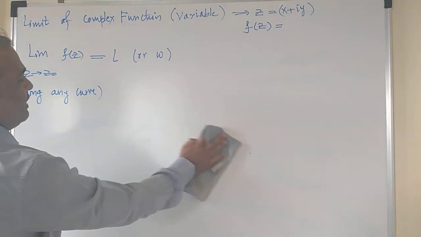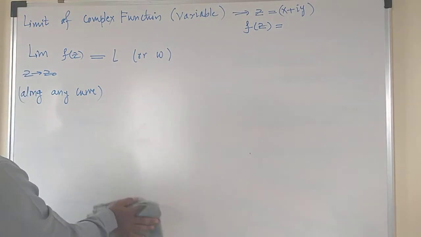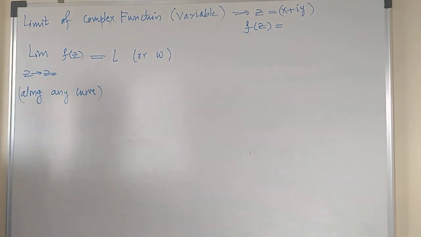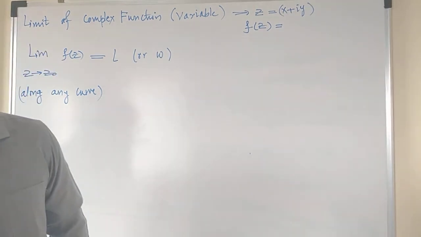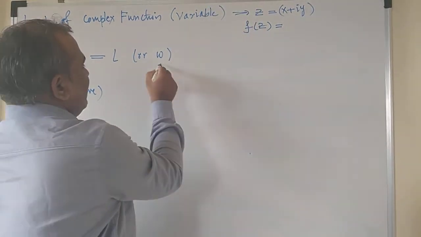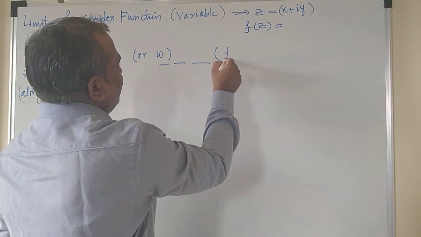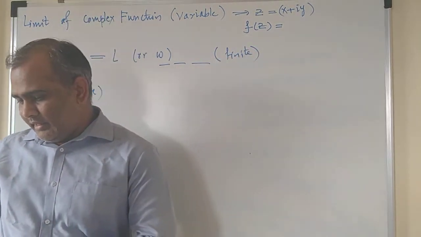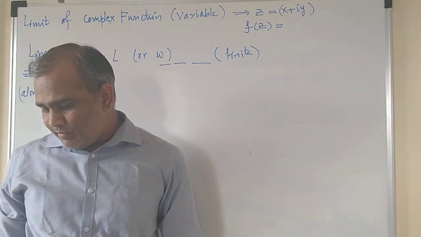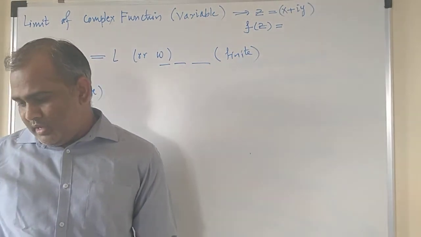A complex function f of z is said to have the limit L if the limit of f of z along any curve is L. That means it must have a finite value, not infinite, isn't it? It must have a finite value.